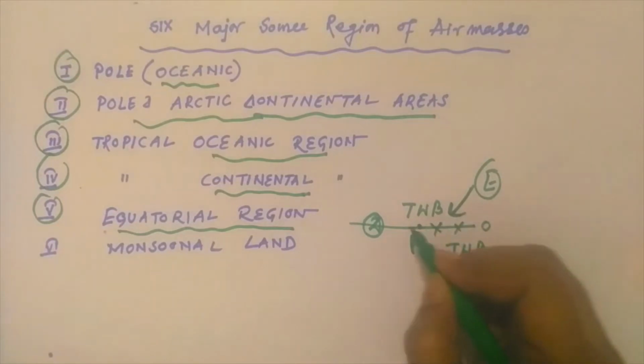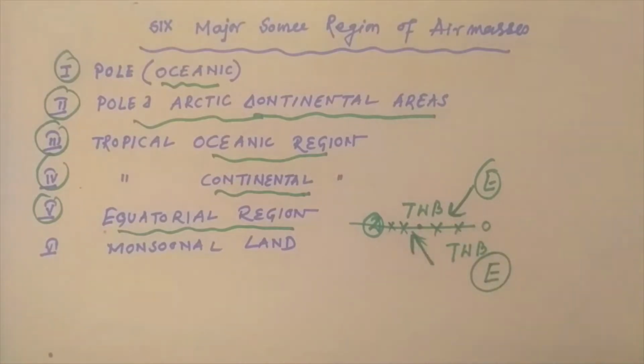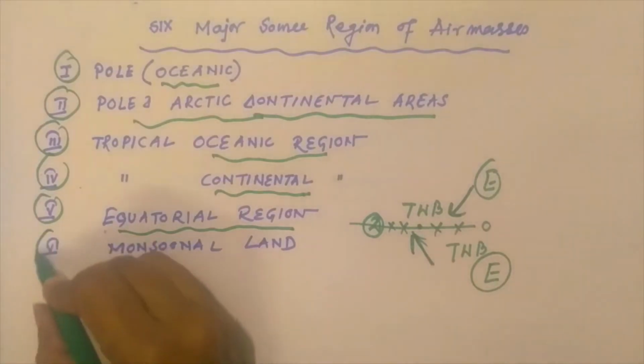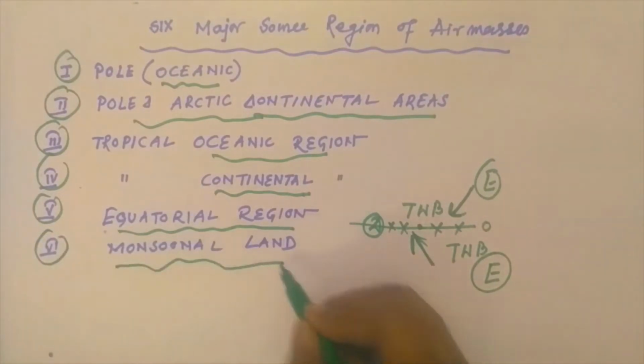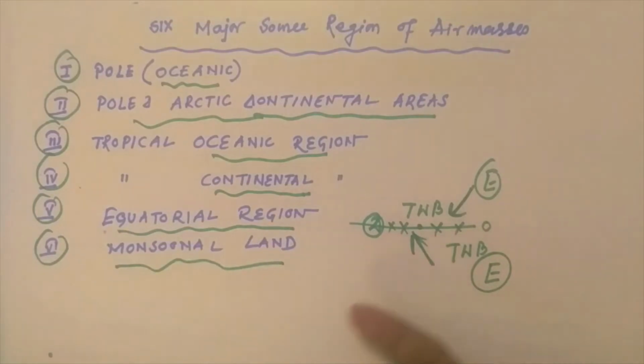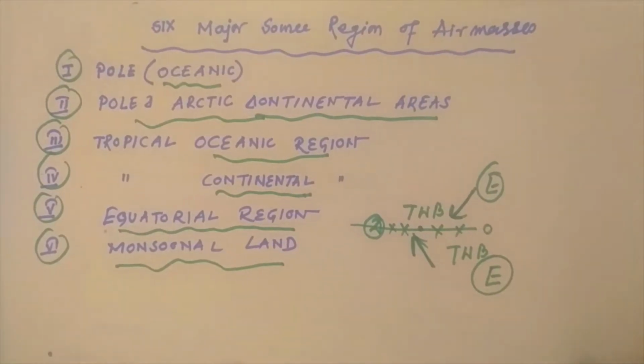This doldrum zone is a good major source zone of air masses. And the last one is the monsoonal land, particularly various parts of Asia, even India, which is a very important source region for the air masses.